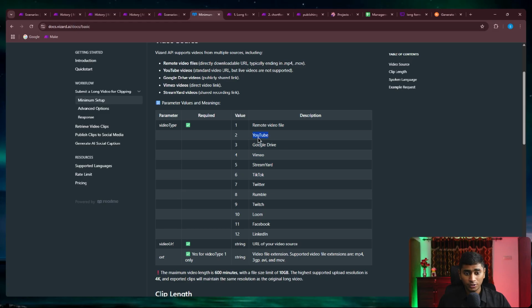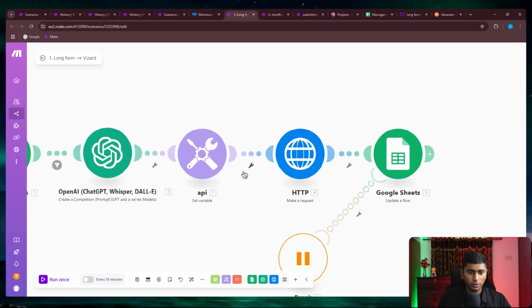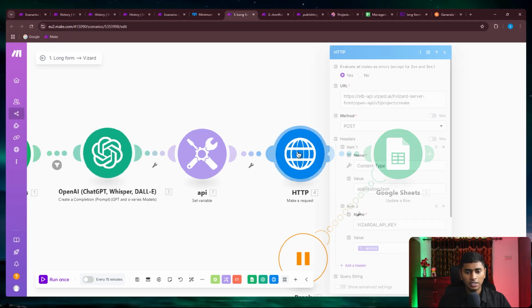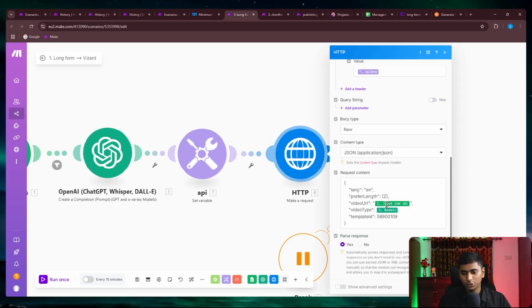If you're putting in YouTube, you got to mention 2. If you're putting in Drive, you got to mention 3. So that is the purpose of the ChatGPT over there. It just detects it automatically. And when sending inside this one, you see for the video URL, we map it from the Google Sheet, and for the result, we just map it from the AI that it generates.